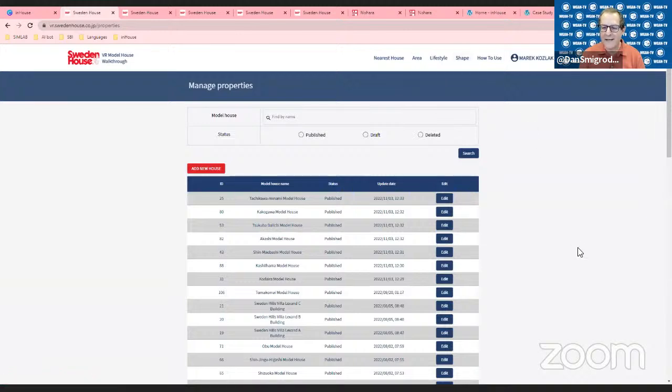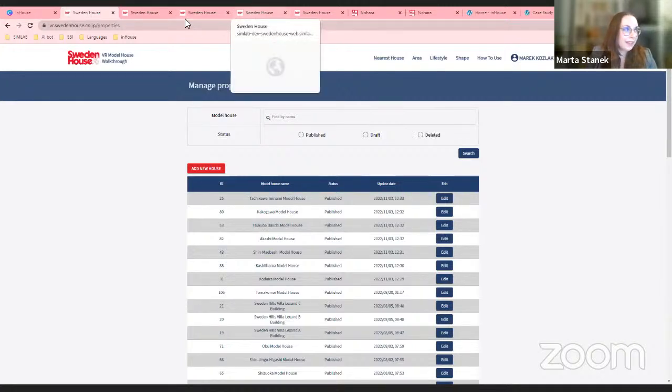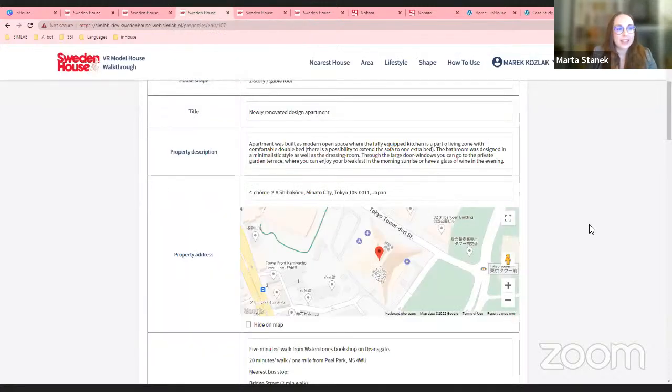That the client has taken the time and said, these are the categories that matter to me, and I'm going to tag each of those models with the appropriate tags. Yes, exactly. Let me just switch to the test environment so I don't mess anything up for the client.